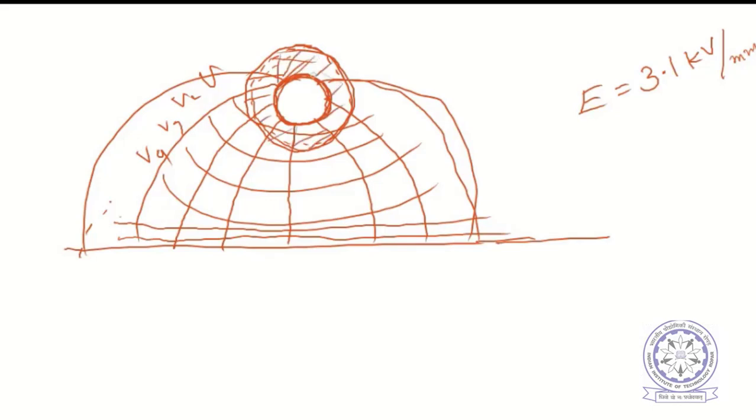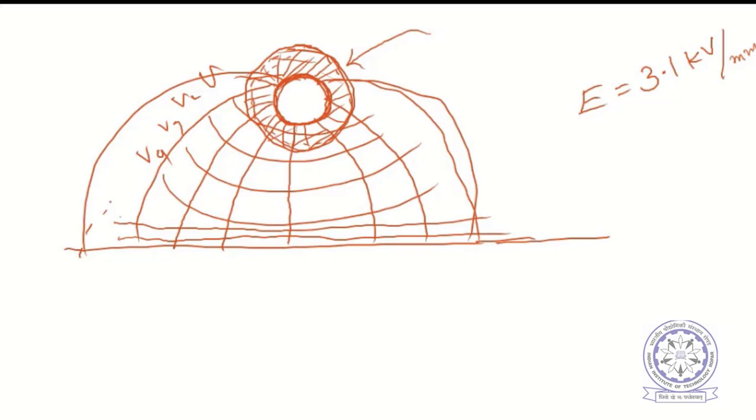Breakdown means charge will be coming. How will charges come out? It ionizes the gas or air surrounding this conductor. So effectively the conducting region will be extended. The air within this region is also a conductor.